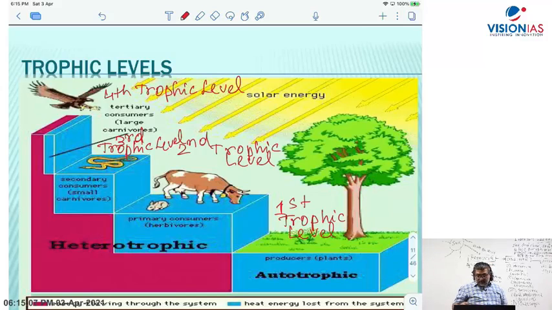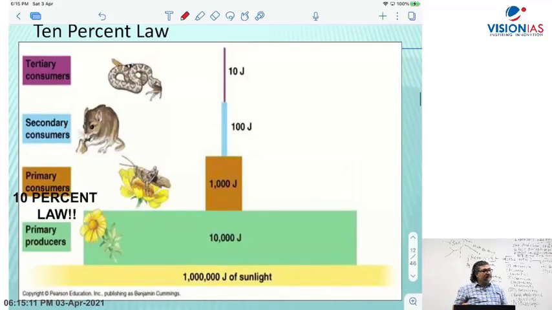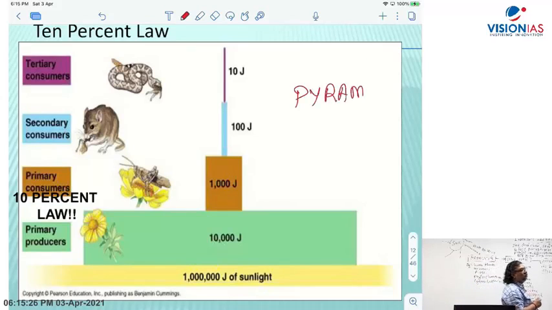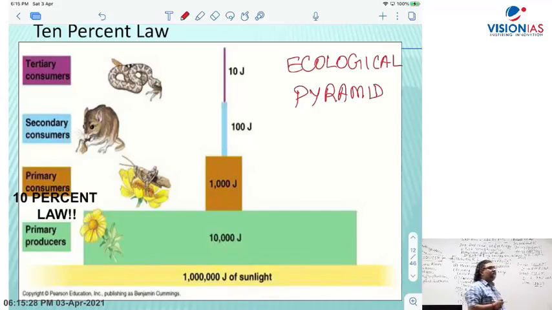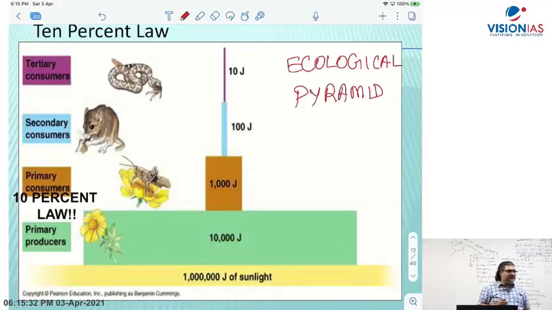And this is where the 10% law is valid here, right? And it forms what? It looks like a pyramid. It forms the concept of pyramid, what we call the ecological pyramid. It gives rise to an ecological pyramid. Higher energy, and then energy keeps on decreasing there.